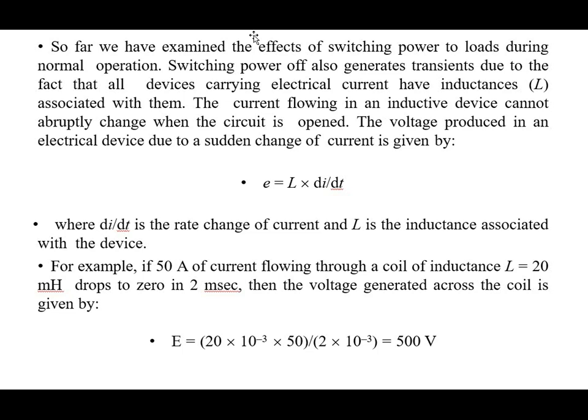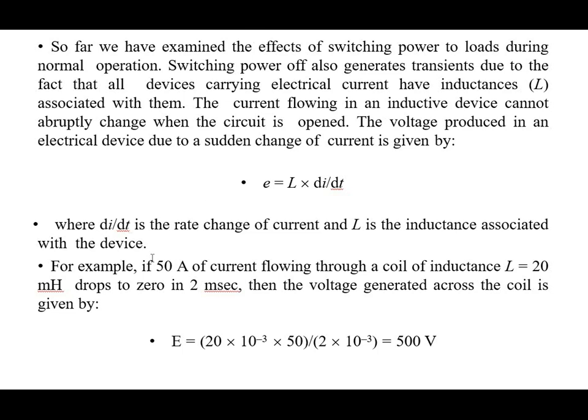So the voltage produced in an electrical device due to the sudden change of current is given by E equals L di/dt, where E is the induced voltage, L is the inductance, and di/dt is the rate of change of current with respect to time.